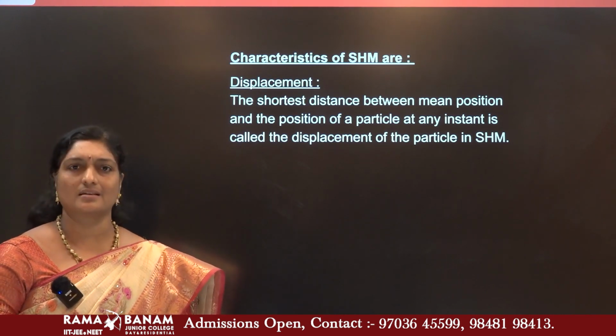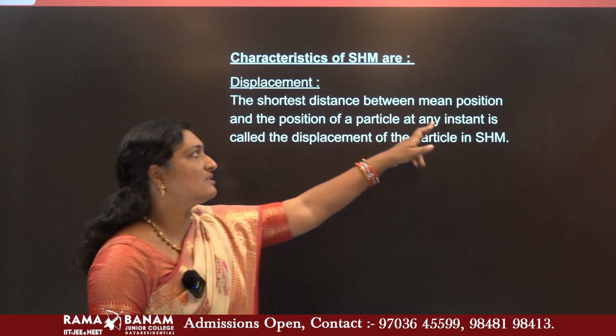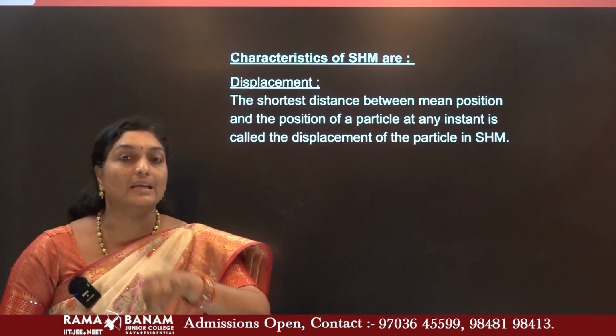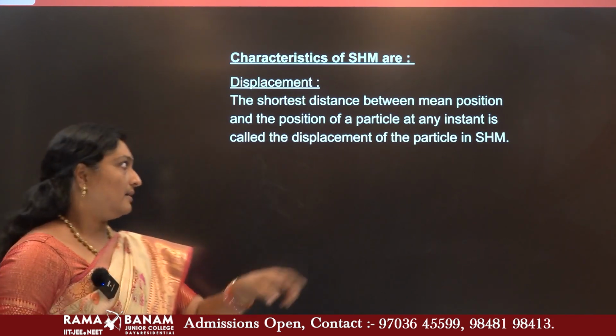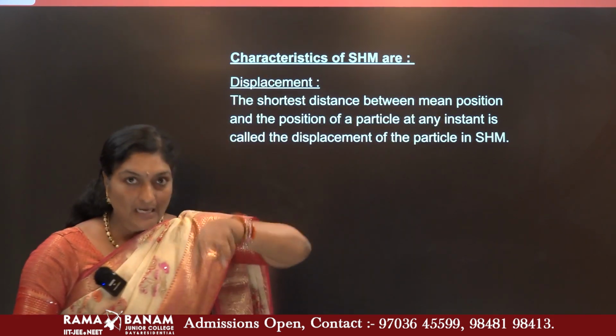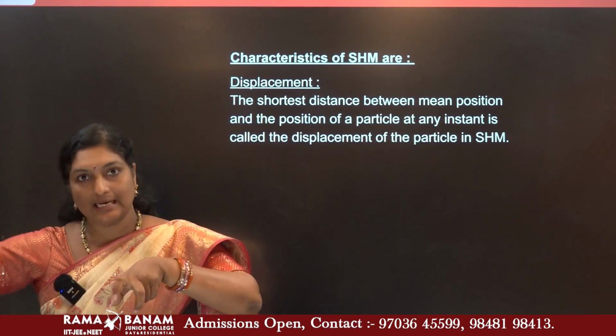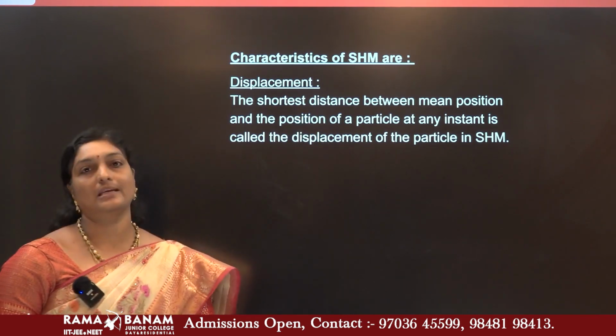The shortest distance along its path. But here we are focusing on the mean position. From the mean position the body will move on either side. The shortest distance between the mean position and the position of the particle is termed as displacement here.